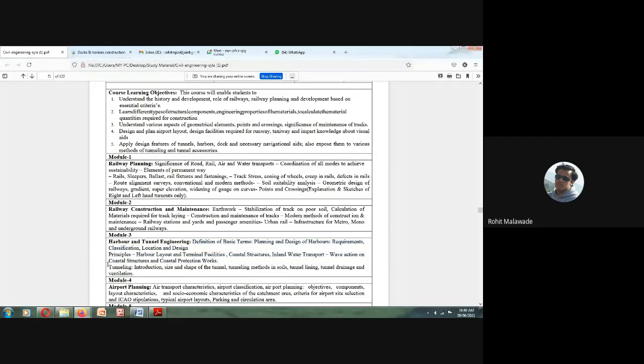Then we will be studying tunneling. In this, we are going to study the introduction, size and shape of tunnels, tunneling methods in soil, tunnel lining, tunnel drainage, and tunnel ventilation. All these things we are going to study under tunnel engineering. So from today's class onwards, we are going to concentrate on harbor engineering, that is the first half of module 3.